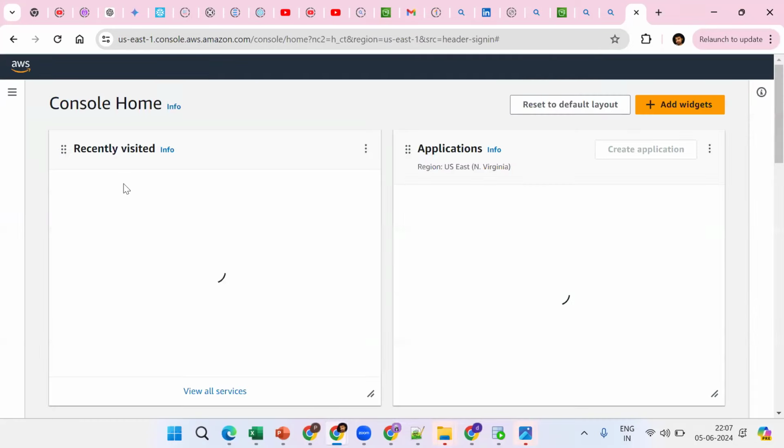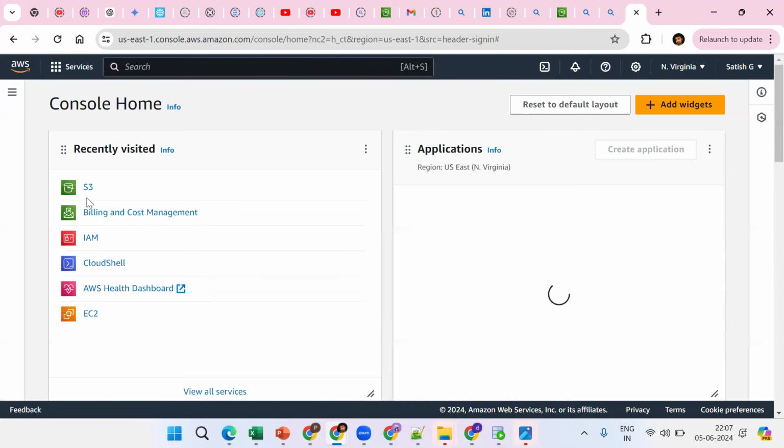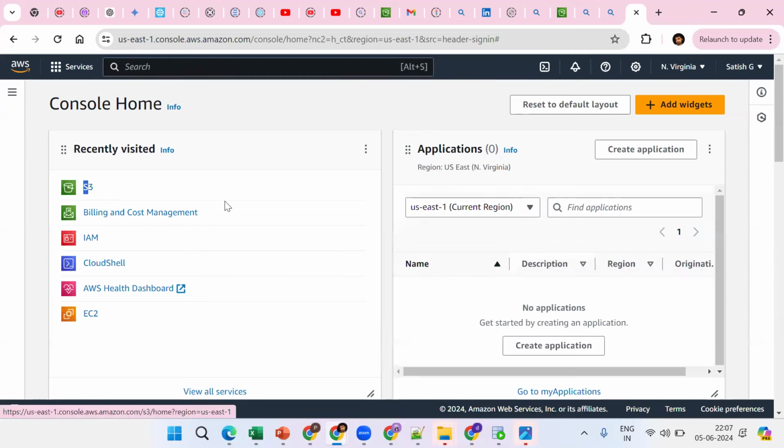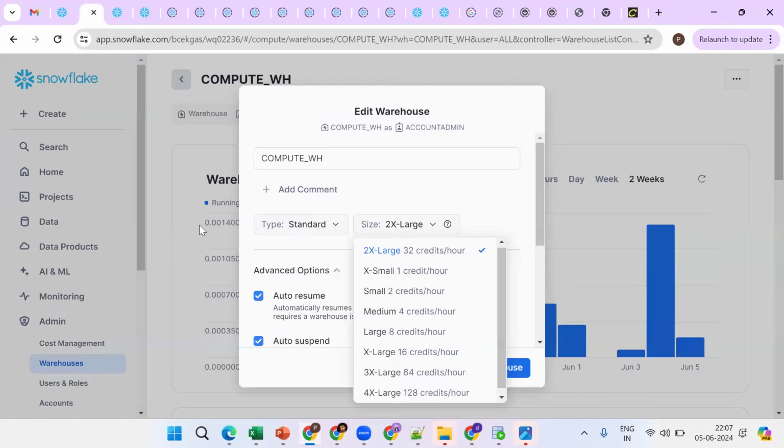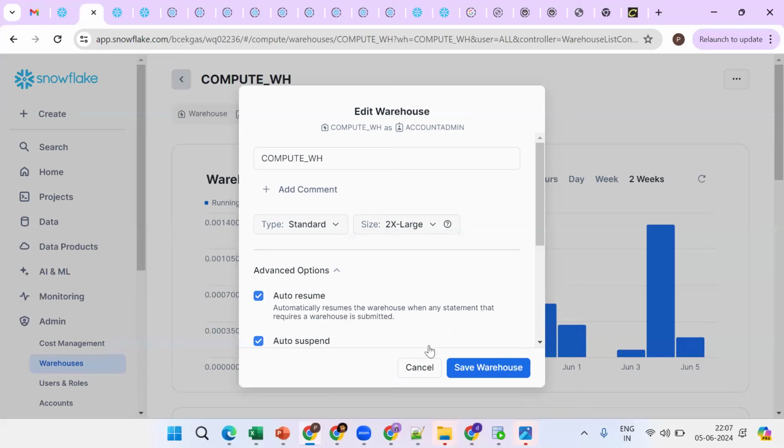Our data will be in an AWS S3 bucket. From the S3 bucket, we bring the data and process it in Snowflake. So these are the features.